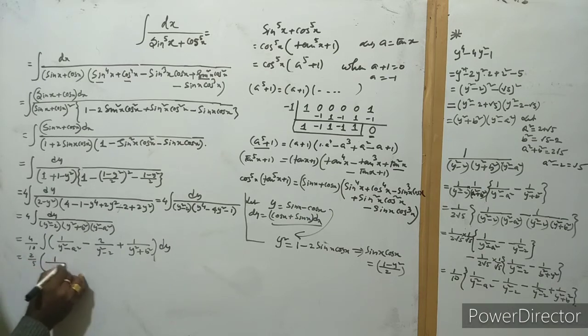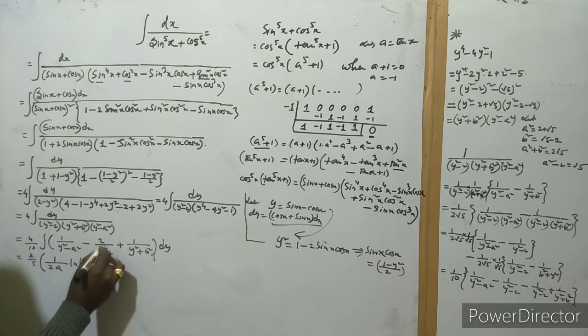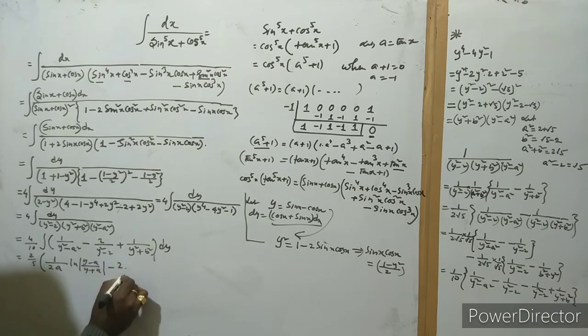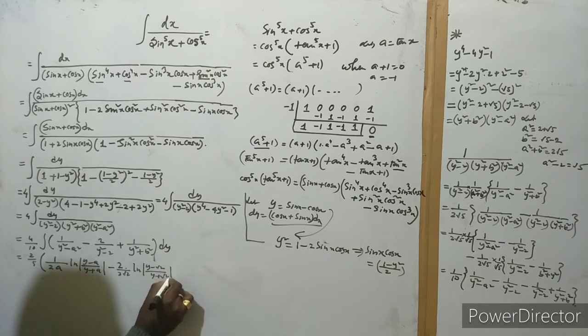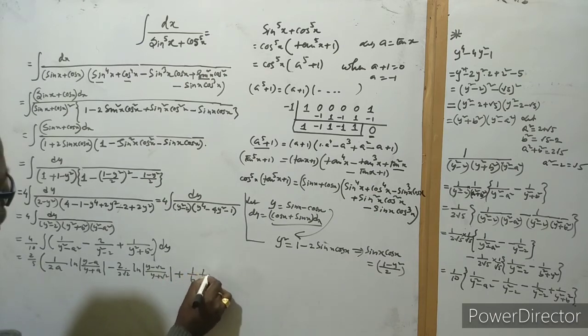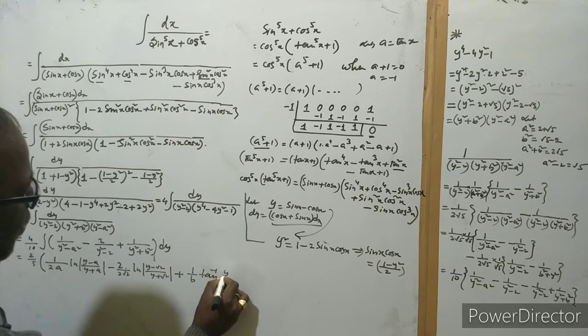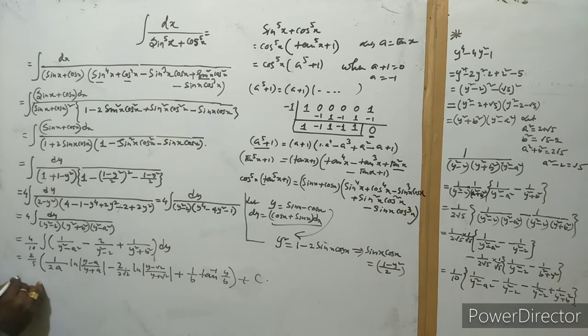The formula is 1 by 2a ln of y minus a by y plus a here. For that this is 1 by 2 root 2, and these also are ln y minus root 2 by y plus root 2. After that this is 1 by b tan inverse y by b here. Okay, so plus c.